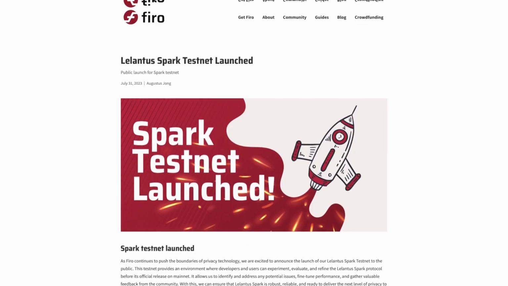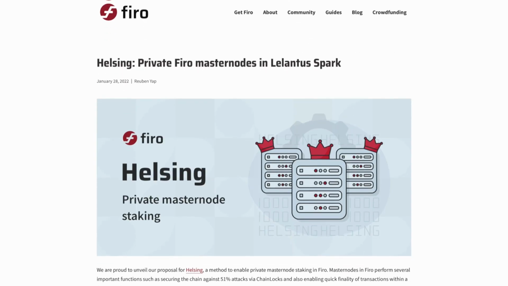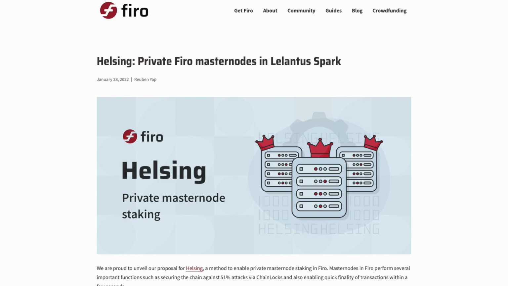So where does Spark Assets lie on our timeline? Right now we are in the testnet phase of Lelantus Spark. Once we launch mainnet, we'll be moving towards working on Helsing, which allows masternodes to be hosted on Spark addresses. And right after that, we'll be working concurrently, and Spark Asset work will be done. So we will probably see a deployment sometime next year, in 2024.